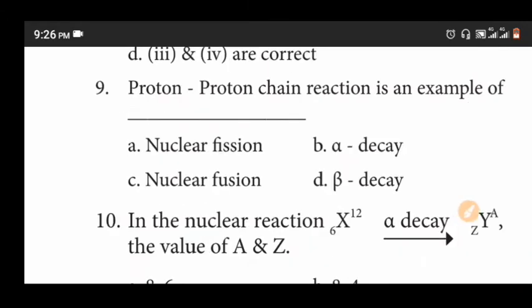Question. Proton-proton chain reaction is an example of nuclear fission, alpha decay, nuclear fusion, beta decay. The answer is nuclear fusion.